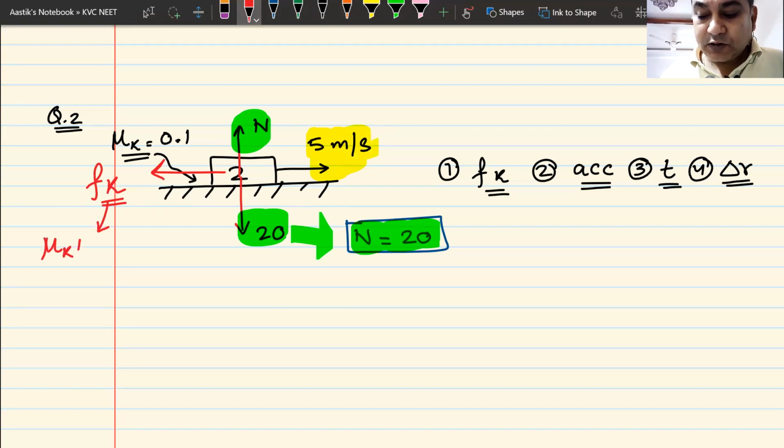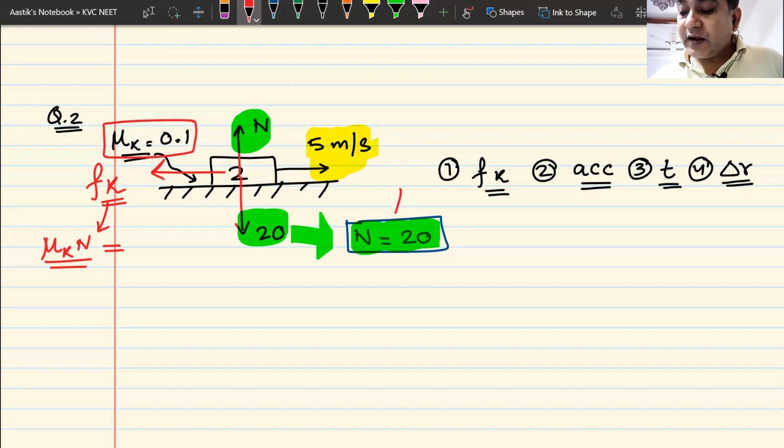It is always equal to mu k multiplied by N. The value of mu k, as you can see, is 0.1. The value of normal reaction is 20. So it will be 0.1 multiplied by 20. So the answer would be 2 newtons.